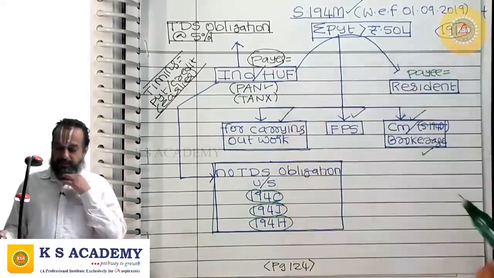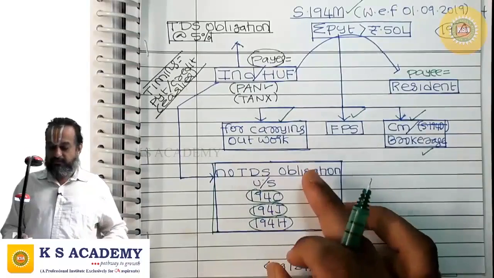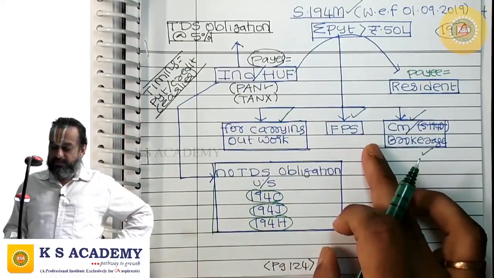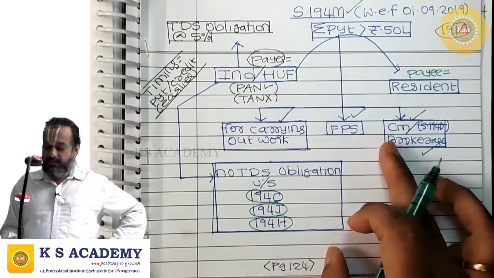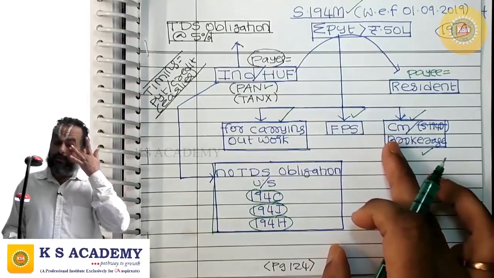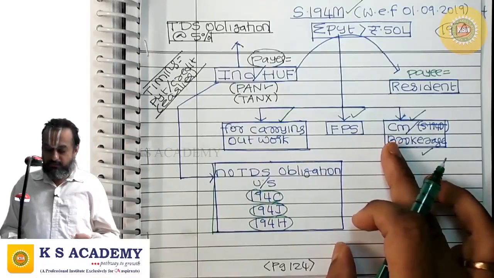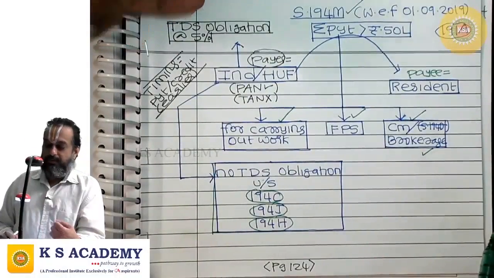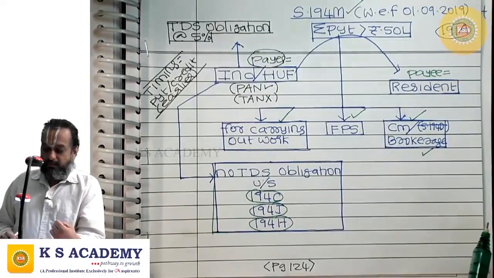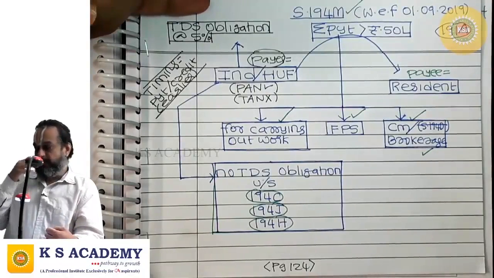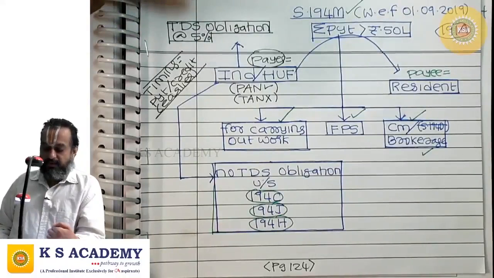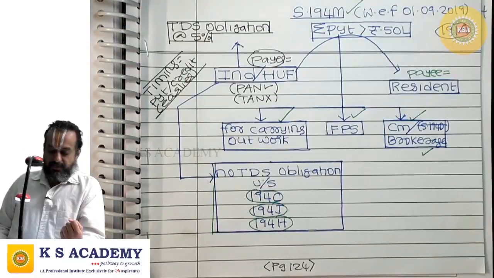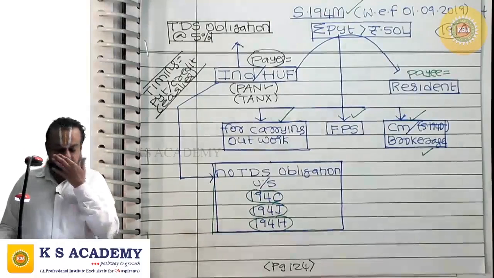So such payer, when he is making payment for carrying out work, or paying fee for professional services, or paying commission not being one covered by 194D or brokerage to a resident, and the aggregate amount of such payments to such resident payee during the financial year crosses 50 lakhs, then the individual or HUF has TDS obligation.